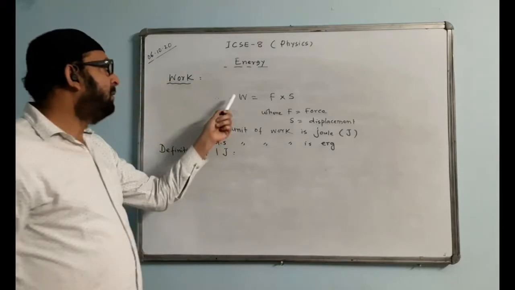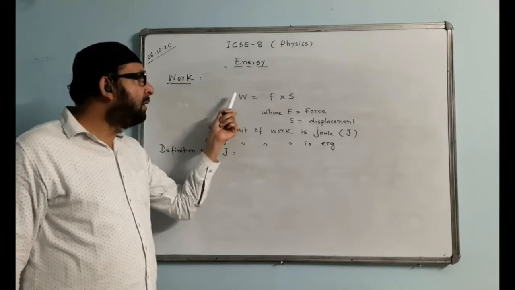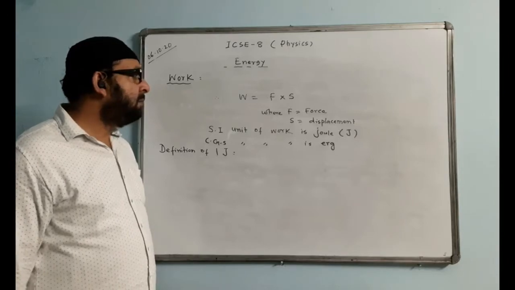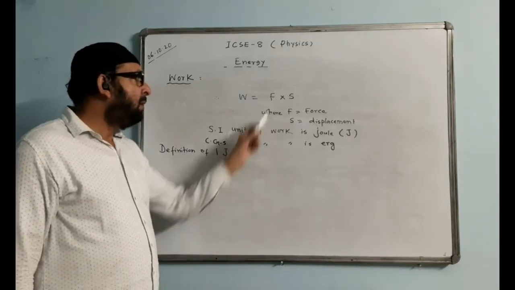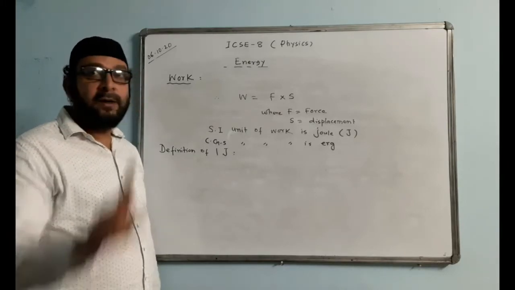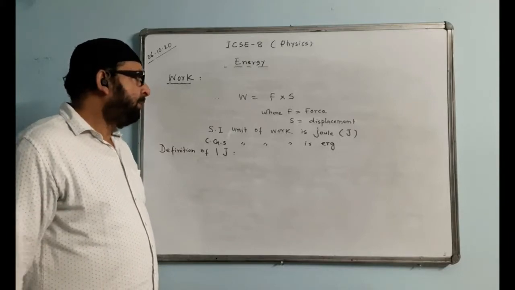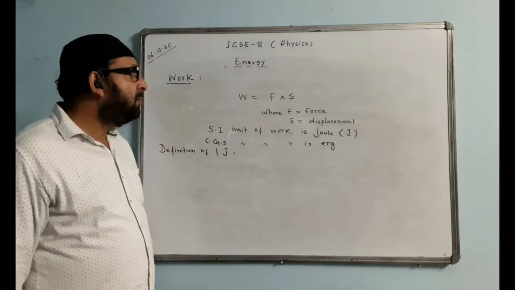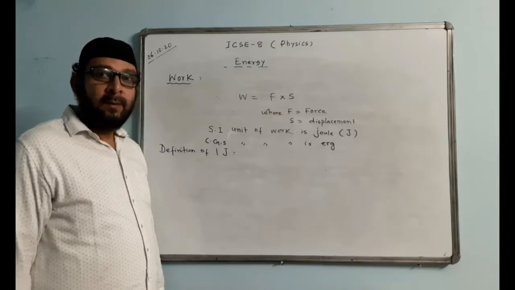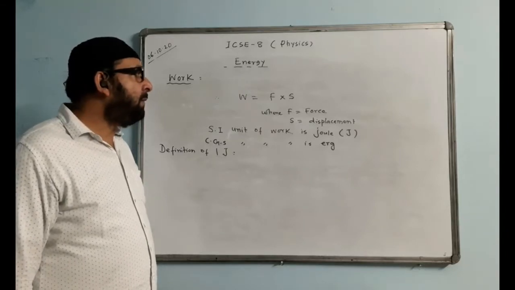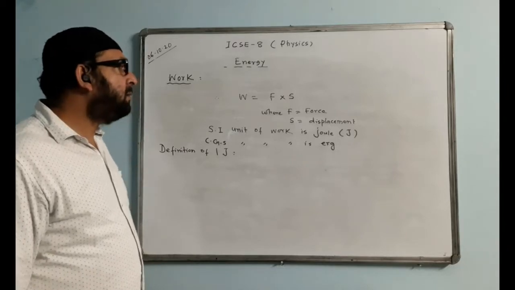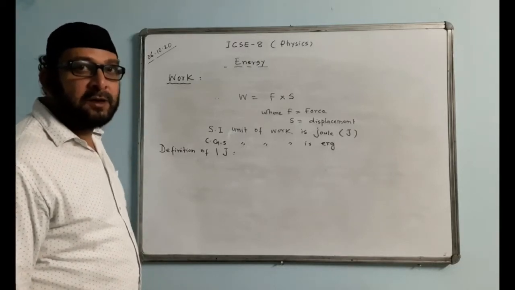It is the amount of work done by a force of 1 Newton to displace a body through 1 meter in its own direction.